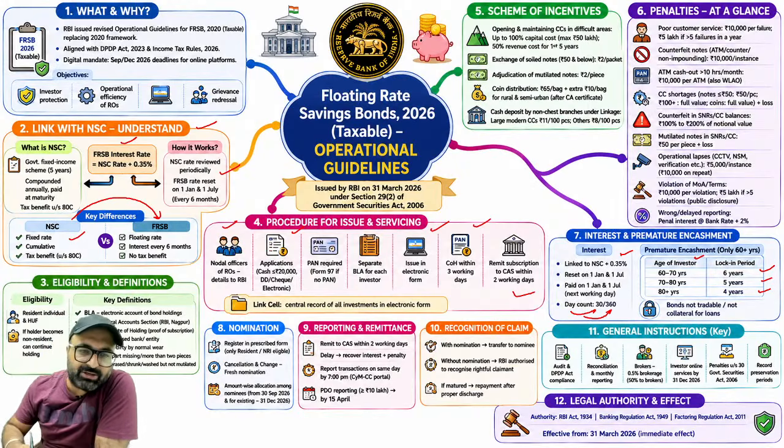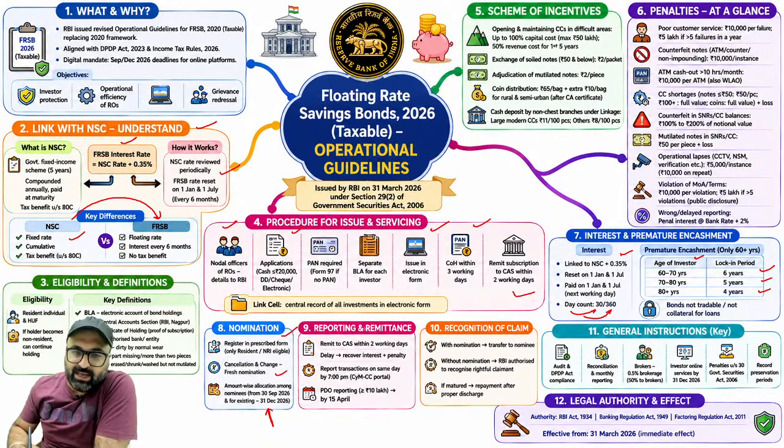Okay. Nomination is registered in the prescribed form. You can nominate anybody. Cancellation and change of nomination is also allowed. Amount-wise allocation among nominees is also allowed since 31st of December 2026 for the existing, and for the new ones since 30th September 2026.